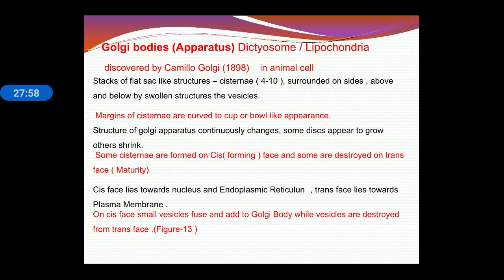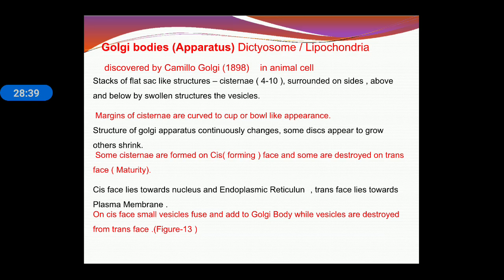Next is Golgi bodies. Golgi bodies are known as dictyosomes, and were discovered by Camillo Golgi in animal cells. Golgi bodies contain a stack of flat sac-like structures known as cisternae, and the margins of the cisternae are curved to form a cup or bowl-like appearance. Cisterna has two faces, the cis face and the trans face. The cis face is known as the forming face, and the trans face is known as the maturing and destroying face. The cis face lies towards the nucleus and endoplasmic reticulum, and the trans face lies towards the plasma membrane.